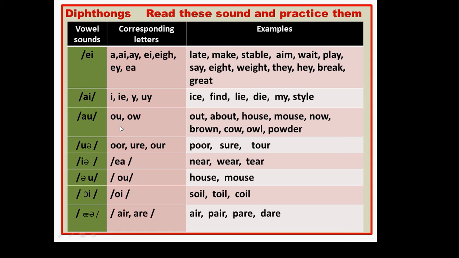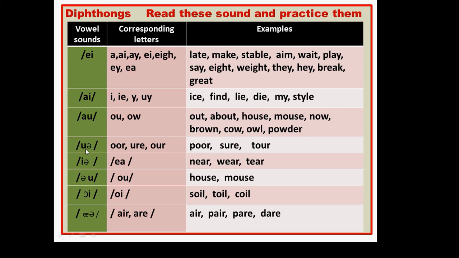Now, ow. See, corresponding letters are OU, OW. Examples: out, about, house, mouse, now, brown, cow, owl, powder.